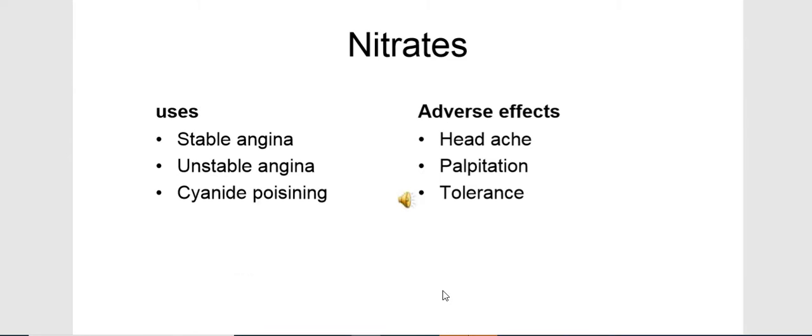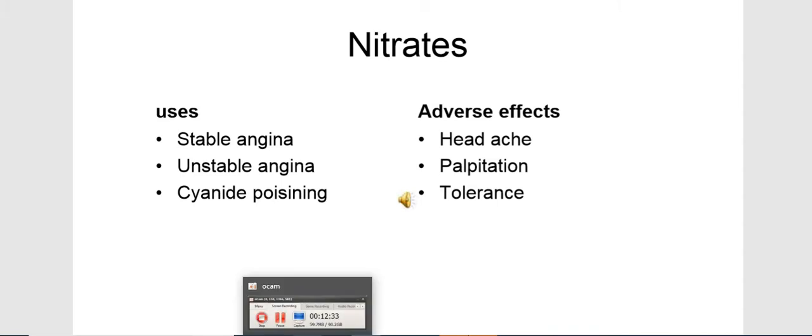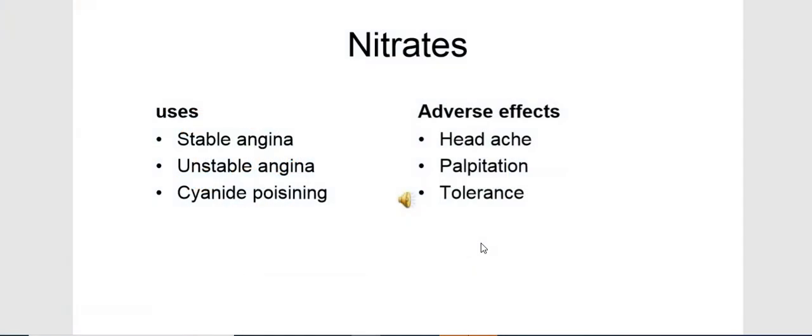Cyanide poisoning is related to ferrous Fe2+ and Fe3+ in the blood, that is oxygen supply. It directly inhibits that conversion and causes death. The most common adverse effects of nitrates are headache, palpitation and tolerance. So these are the uses and adverse effects of nitrates.